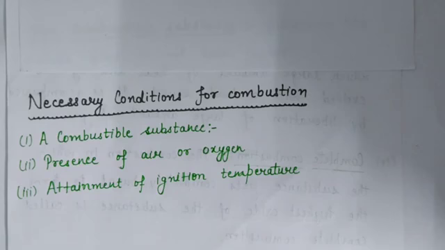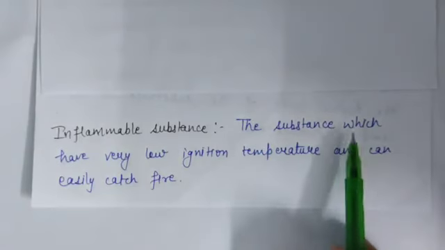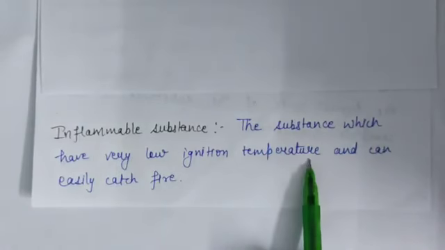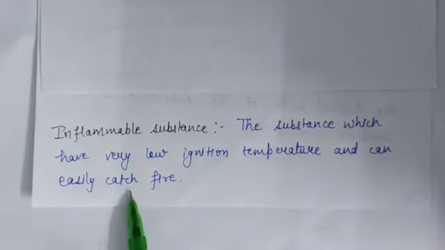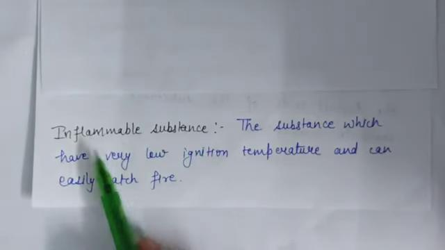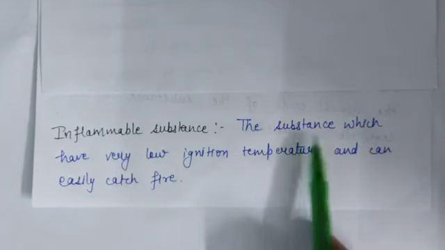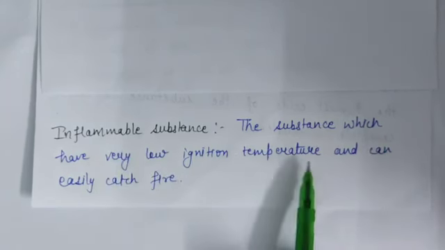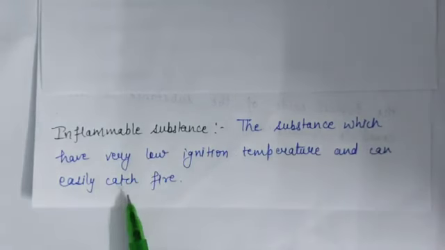And the substances which have high ignition temperature do not catch fire easily, while some substances like LPG, petrol, which have low ignition temperature, catch fire easily. And the substances which have very low ignition temperature and can easily catch fire are called inflammable substances. Okay, what is inflammable substance? The substance which has very low ignition temperature and can easily catch fire.